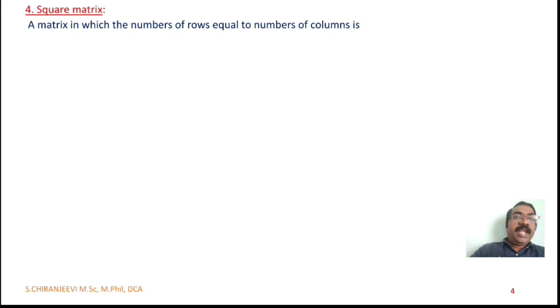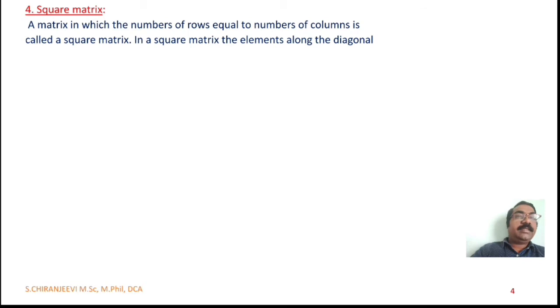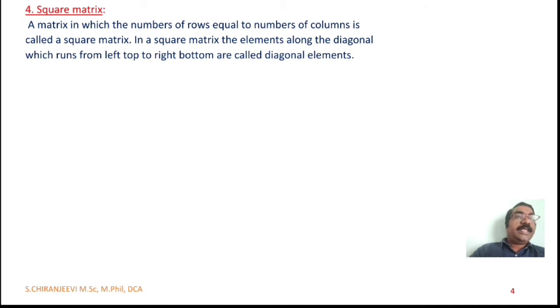Fourth one, square matrix. A matrix in which the number of rows is equal to the number of columns is called a square matrix. In a square matrix, the elements along the diagonal which runs from left top to right bottom are called diagonal elements. Example: A is a, b, c, d; B is 1, 2, 3, 3, 6, 4, 2, 7, 5. In the first example, a and d are diagonal elements. In the second example, 1, 6 and 5 are diagonal elements.